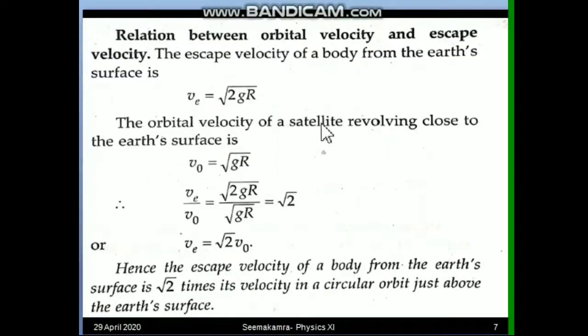We have to always write this statement, revolving close to Earth, because this formula is not every time applicable. Because the two formulas are similar, we can very easily divide the two terms and get the relation. So VE upon VO, root gr cancelling, root 2 left. So VE is root 2 times VO. This is the required relation between escape velocity and orbital velocity.